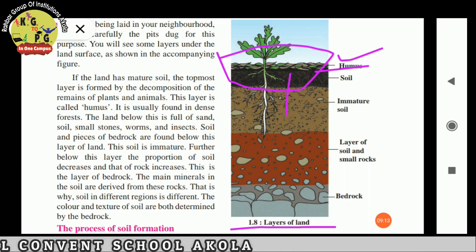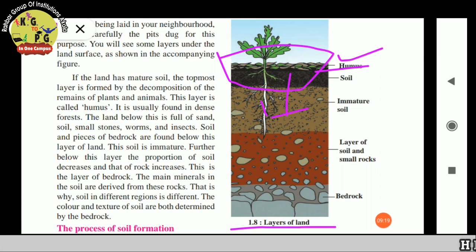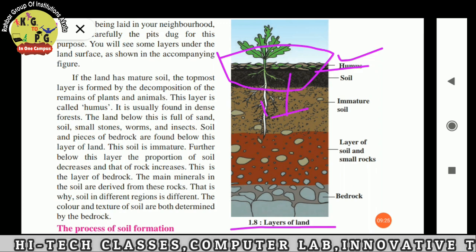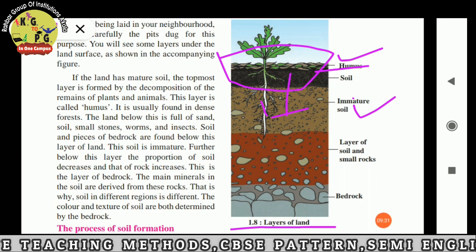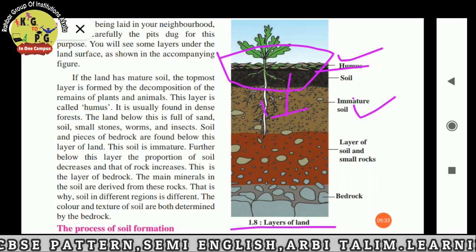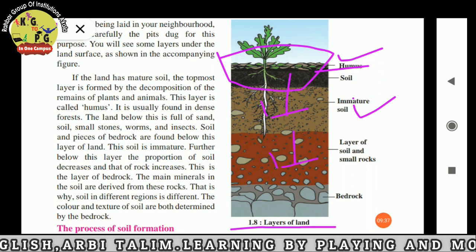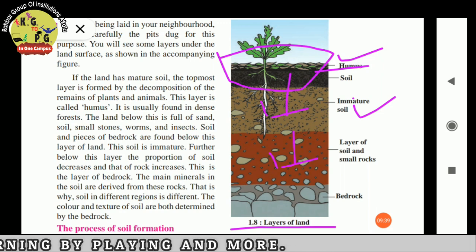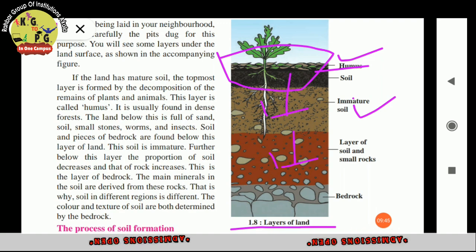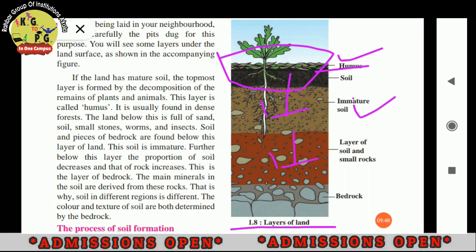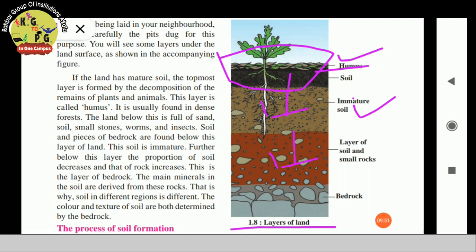The land below this is full of sand, soil, small stones, worms and insects. Soil and pieces of bedrock are found below this layer. This soil is immature, not well developed. Further below this layer, the proportion of soil decreases and that of rock increases.